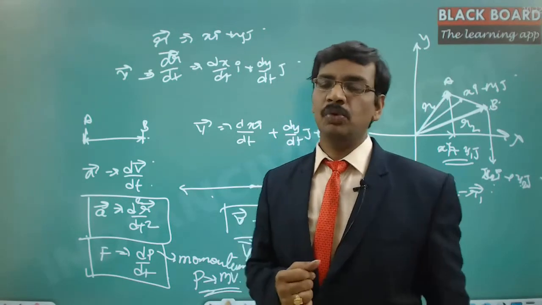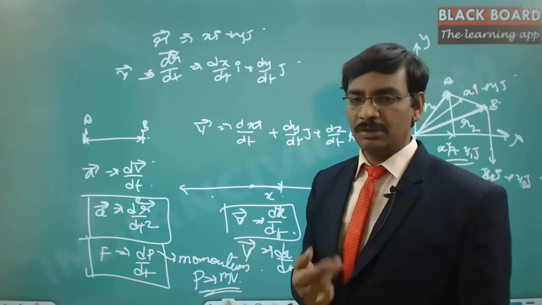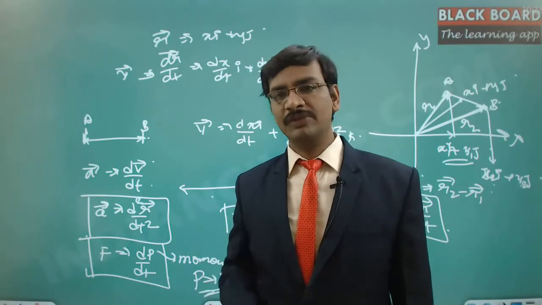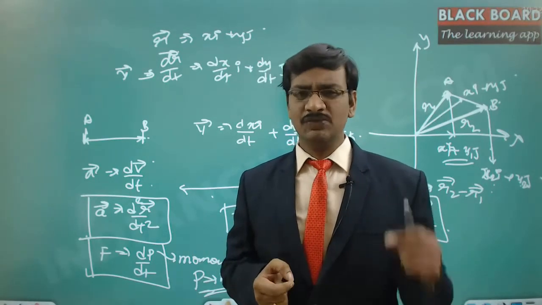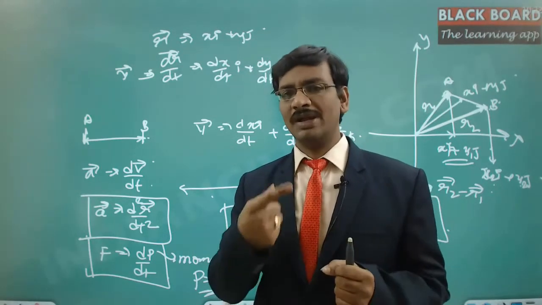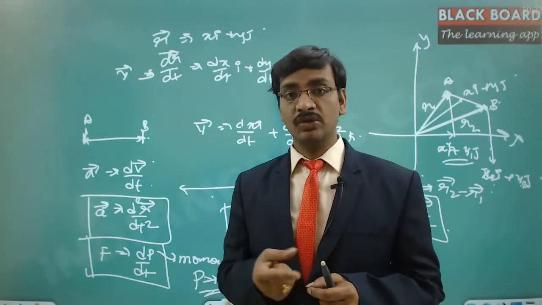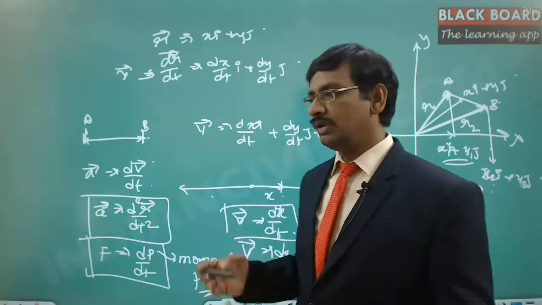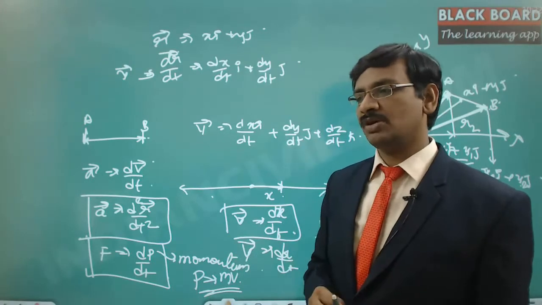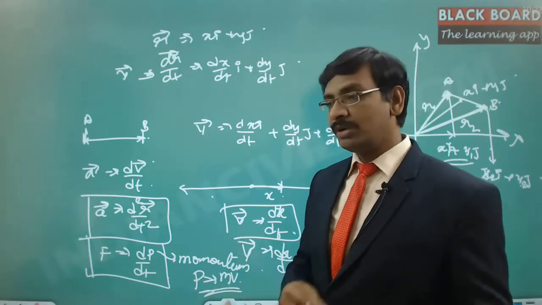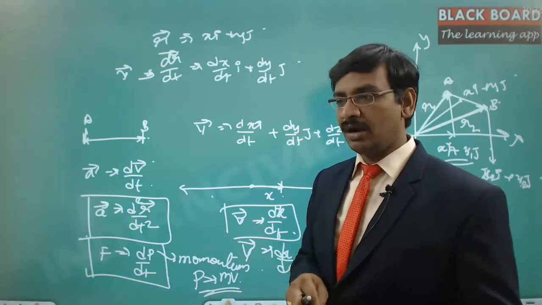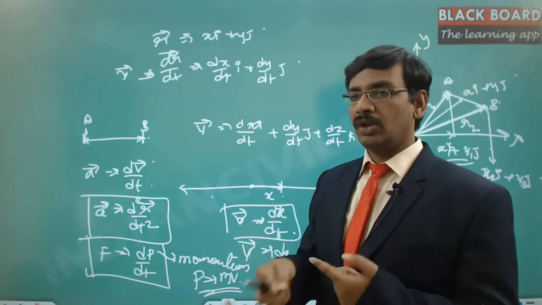Take a bullet. When it is coming out of the gun, it has a very small mass, but a huge velocity is given to that small mass, so you need to apply more force there. The product of these two is the responsible component. How much force you give depends on the change in momentum, not on the actual momentum.